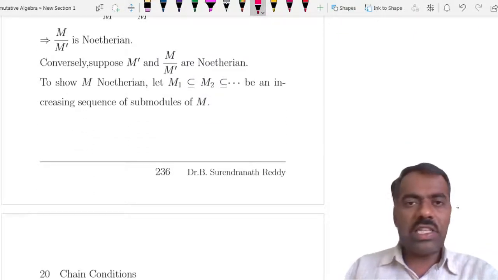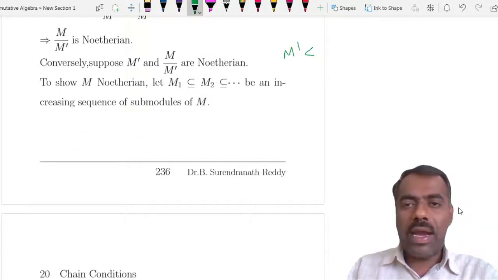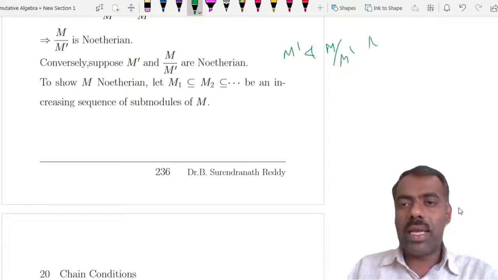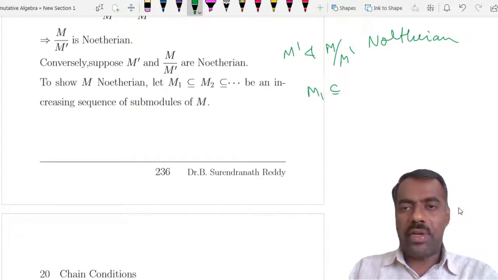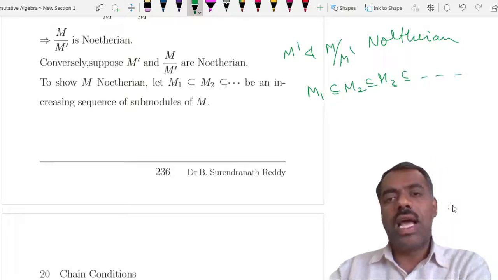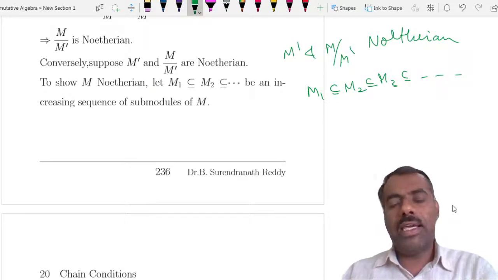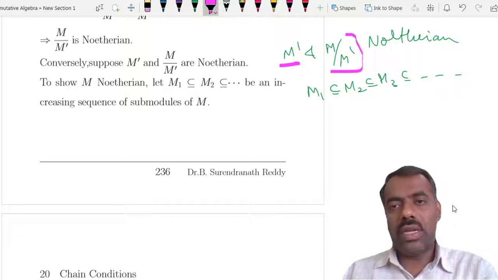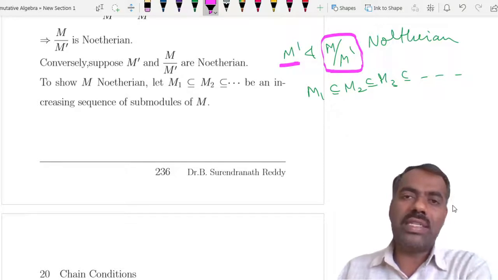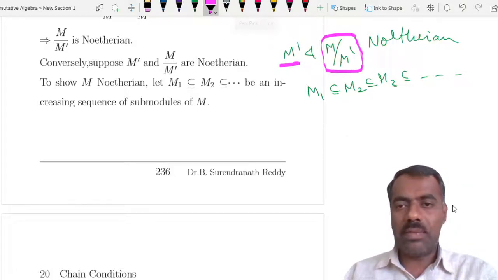Now conversely, assume that m prime and m modulo m prime, they are Noetherian, okay? Then we want to show that m is Noetherian, so start with m1 increasing sequence, okay? Somehow we want to show that this is stationary, and what is the idea? The idea is somehow we should get here an increasing sequence, also an increasing sequence here, then use the fact that these are Noetherian, so you get some stationary sequences there and bring it back to here, right? That is the idea. Fine.